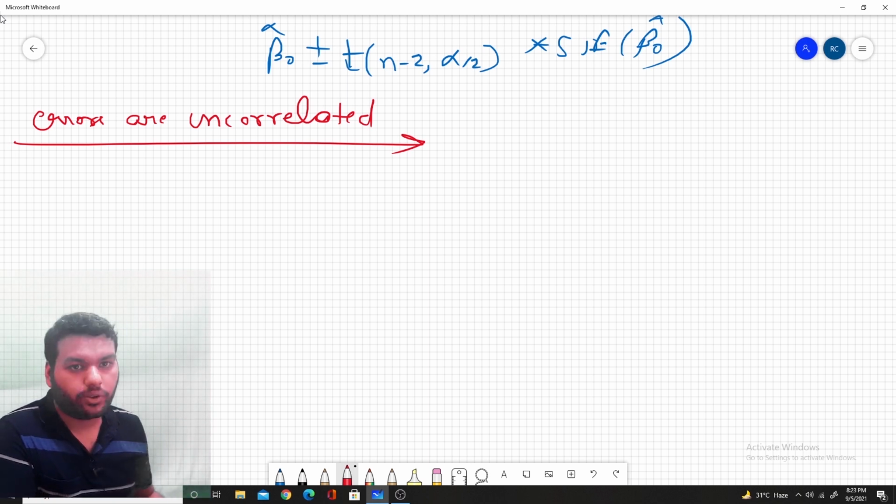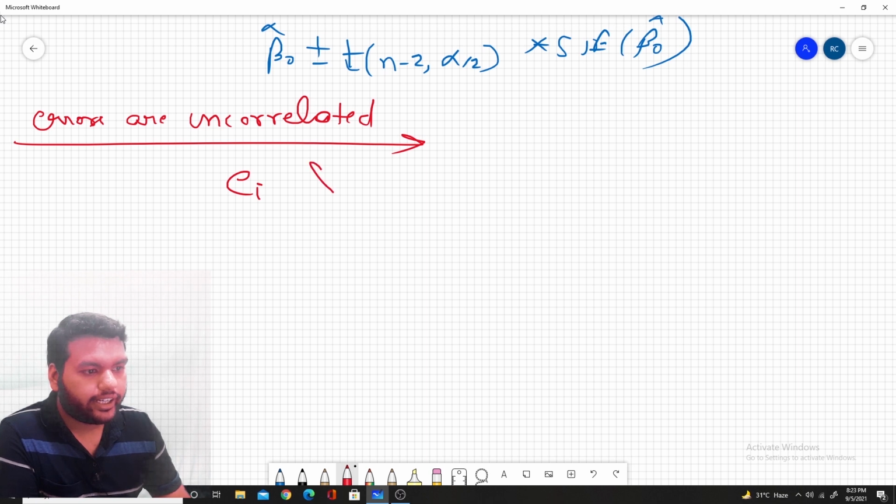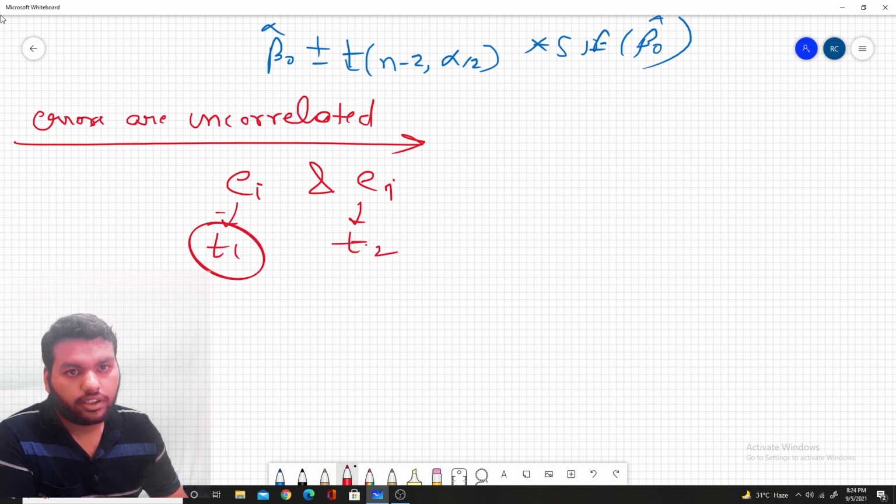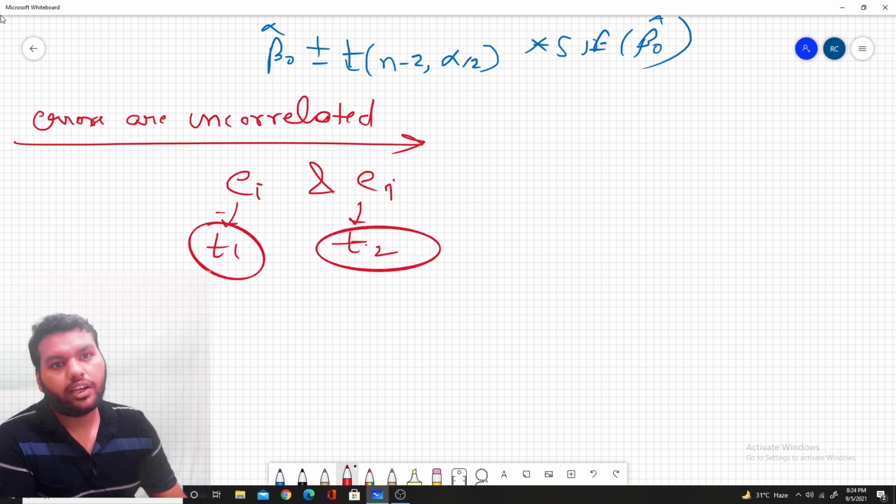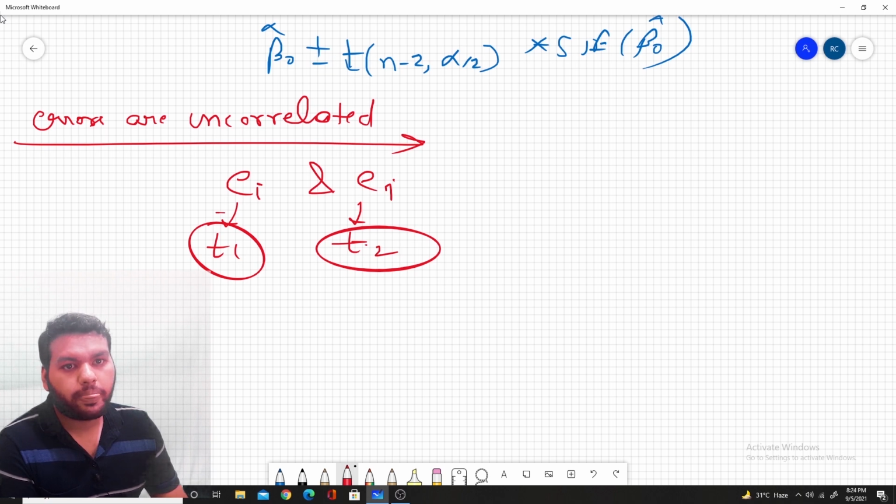Now suppose that EI is an error and EJ is an error. This occurs at time t1, this occurs at time t2. Now EJ is also correlated with EI. So at time 2, our model failed to capture the information which it should capture.